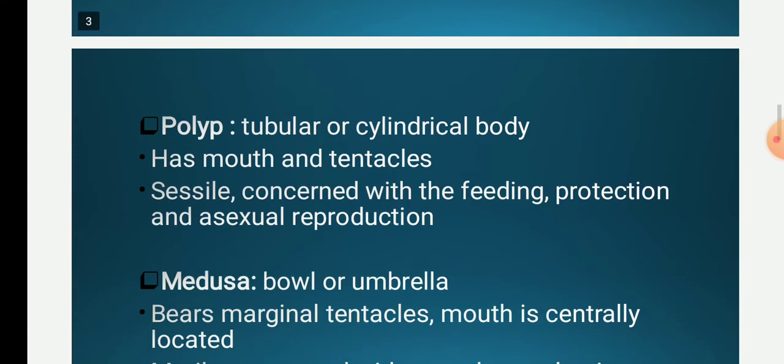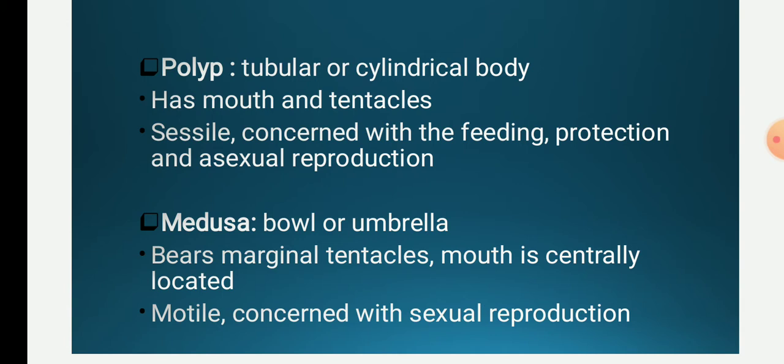So in general we will study the polyp and medusa. The polyp is a tubular body with a mouth surrounded by tentacles at one end. The other end is blind and usually attached by a pedal disc to the substratum. These polyps are typically sessile, and they are concerned with feeding, protection, and asexual reproduction.